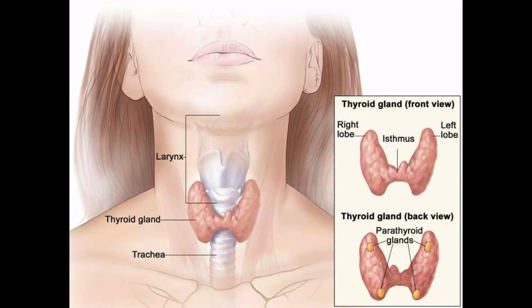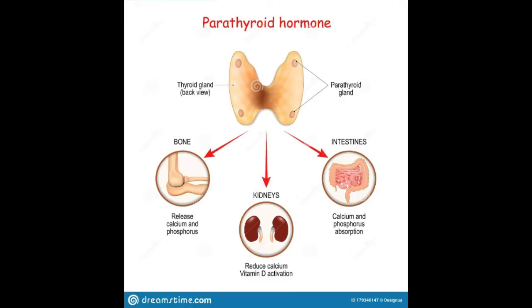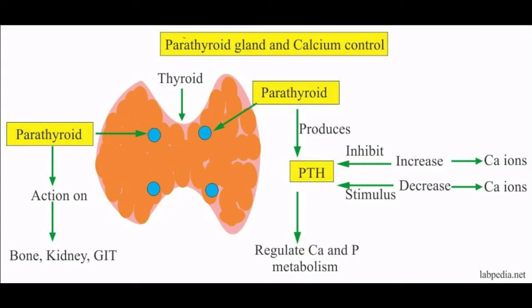The next topic is parathyroid gland. The parathyroid glands are four small oval bodies that are situated on the posterior surface of the thyroid lobes. The chief cells of the gland are mainly concerned with secretion of parathormone. Functions of parathormone. The parathormone regulates calcium and phosphorus metabolism in the body. They act on bone, kidney and intestine to maintain the blood calcium levels.